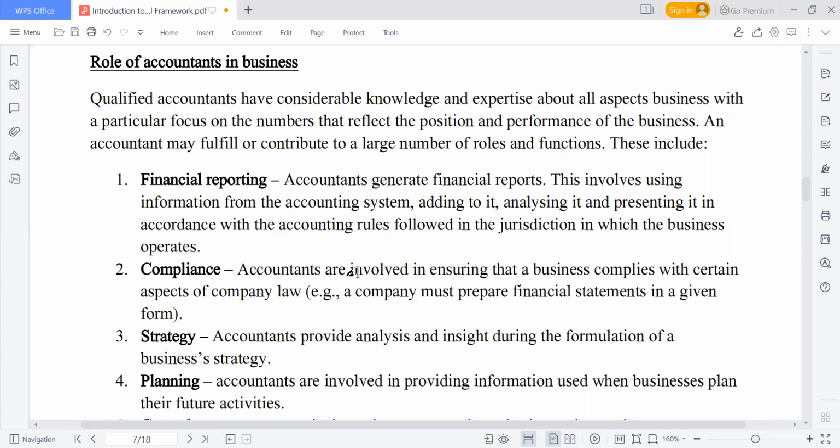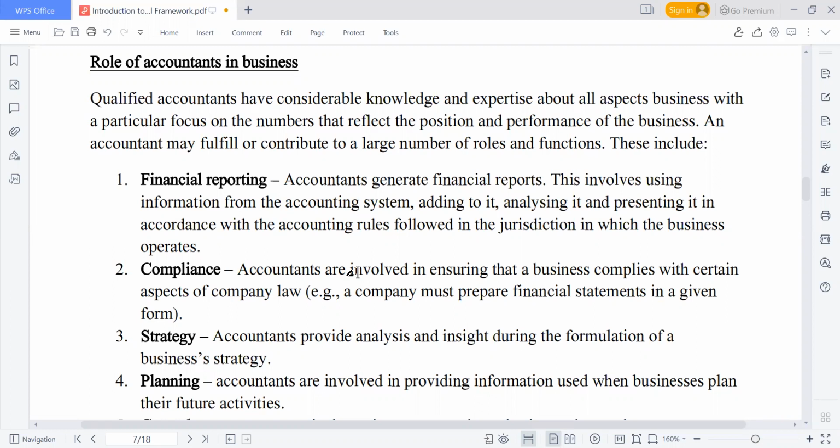Accountants also provide strategy. And we'll be talking about elements of strategy in BMF. And when we get to skills as well, we have a good subject I also take that deals with strategic management. So accountants also help business in formulating a good strategy. And why do you need a strategy? You need a strategy so that you are able to win. If a military is going for a war, they will say, this is our strategy, maybe against Boko Haram. The main purpose of having a strategy is for you to win.